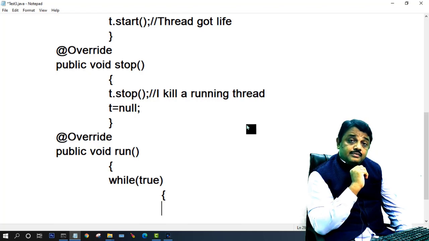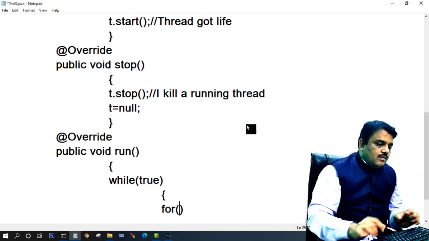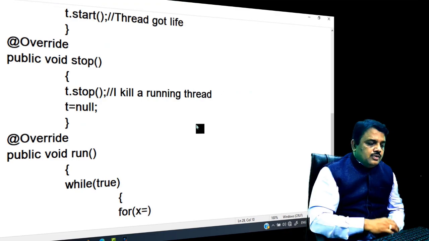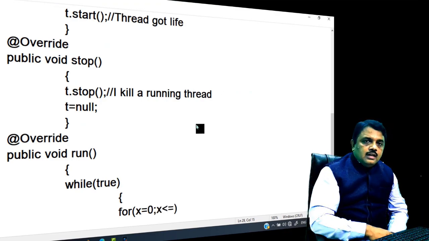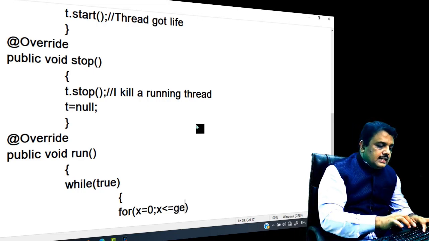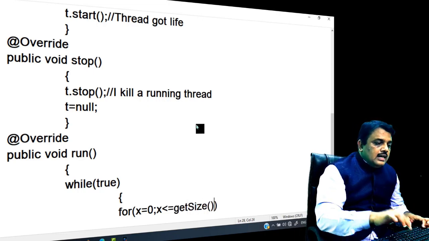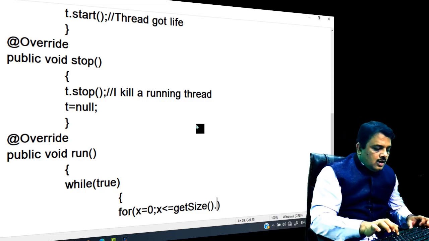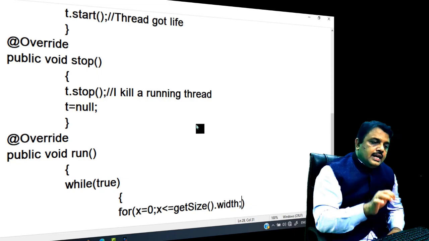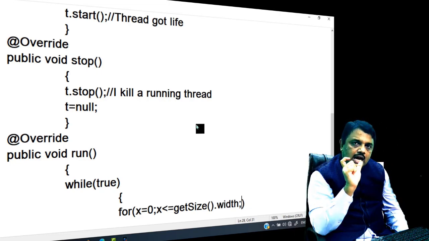I use the for loop, x value is 0, x less than or equal to getSize. getSize is a method of Component, dot width. It returns me the width of the applet.